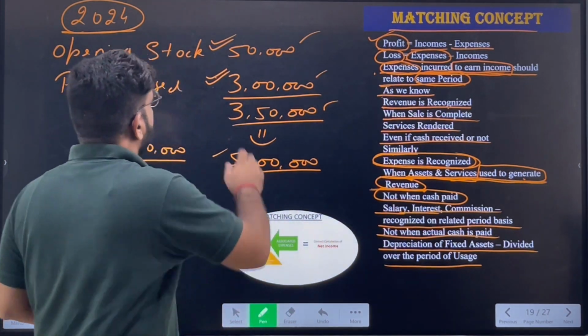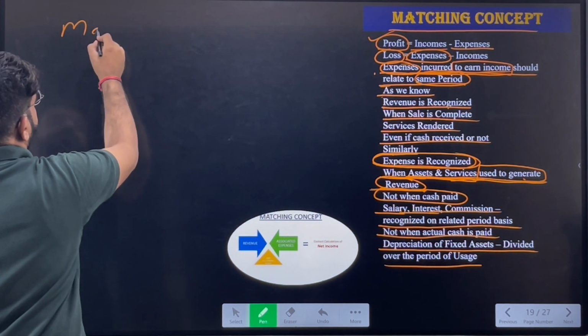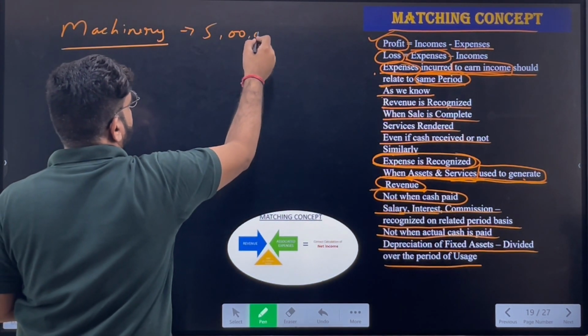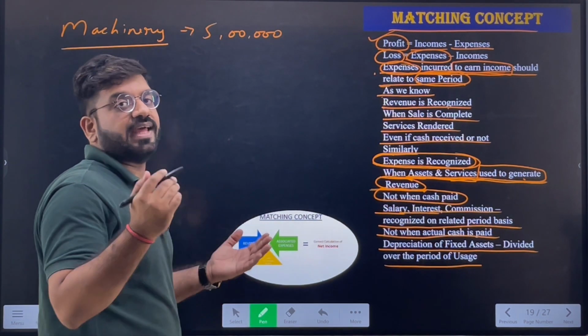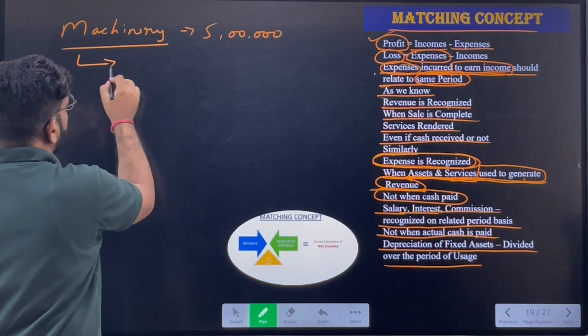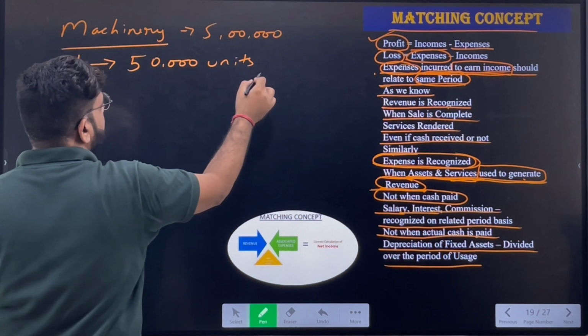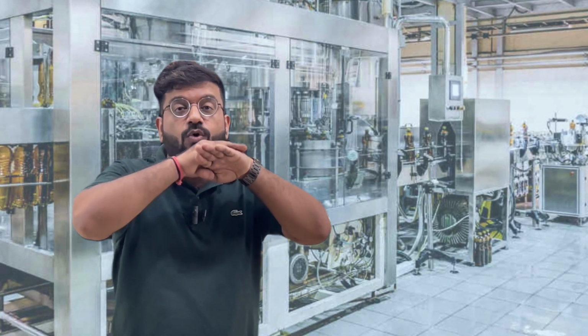Now let's take another example. Suppose I have purchased a machinery for say 5 lakhs. The capacity of my machinery, as in the full lifetime of that machinery, is only capable of producing 50,000 units. After the production of 50,000 units is complete, that machinery will be of no value. We will simply throw away that machinery, because the capacity of that machinery is to only produce 50,000 units in its whole lifetime.